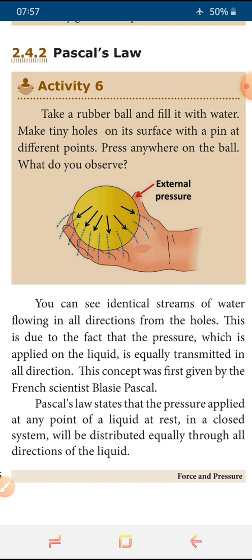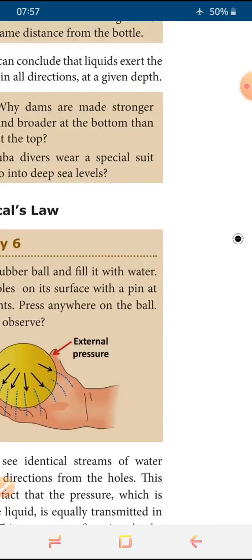And at last, we discussed Pascal's law using a rubber ball. It is made with many holes and filled with water. When we press it, the water comes out with equal pressure. So when we apply force or pressure at any point, that pressure is transmitted throughout the liquid at an equal rate. This is called Pascal's law, explained by the scientist Blaise Pascal.